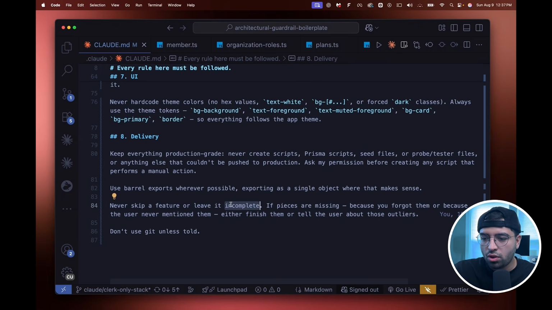Never skip a feature or leave it incomplete. This is very important because sometimes AI will think it's building something in the future, and it will leave a small piece which has complexity incomplete and ask you for next steps. And that's something I prevented by saying this. Actually, I've reduced this just now, and so it's removed some of the context.